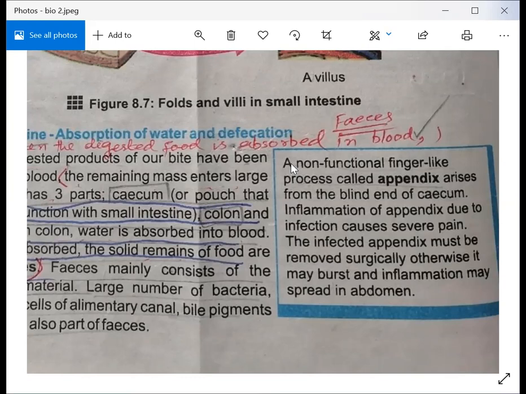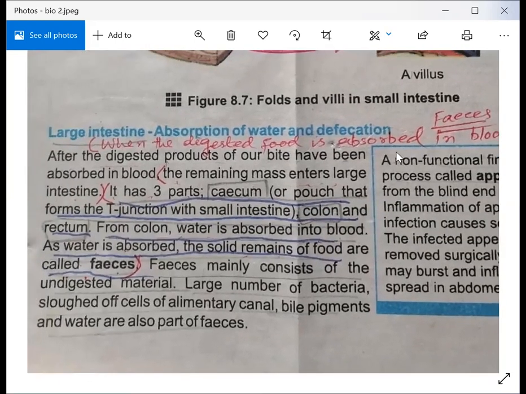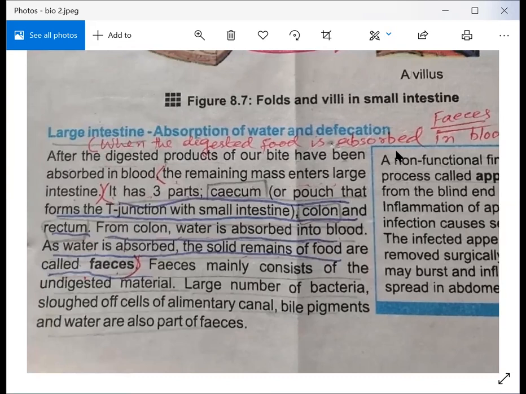What is the important function of appendix? It is a tube which is present along with the cecum, the early part of your large intestine. And its function is that the bacteria which are left in your large intestine, it reabsorbs good bacteria from your undigested food and throws the undigested food to the further process. So its function is very positive, but once it is inflamed, then it should be removed from your body. Okay, and the fourth part of your feces is bile pigment and water.